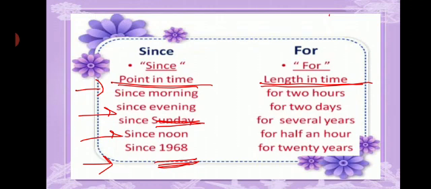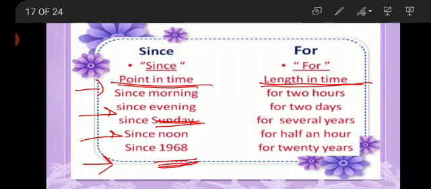For 2 days. Now these 2 days can be Monday, Tuesday, Wednesday, Thursday. For several years, it can be 5, 6, 10, not a specific time. For half an hour, for 20 years. For is used for any non-specific time.